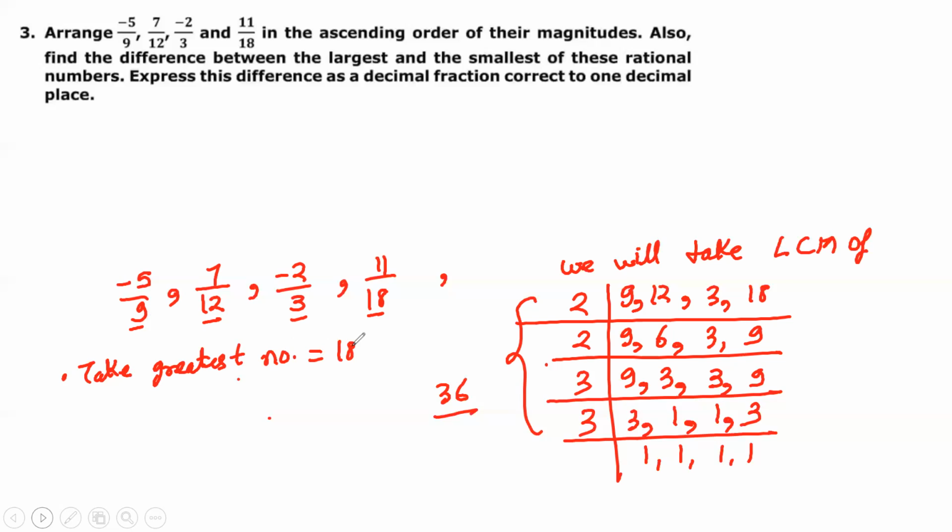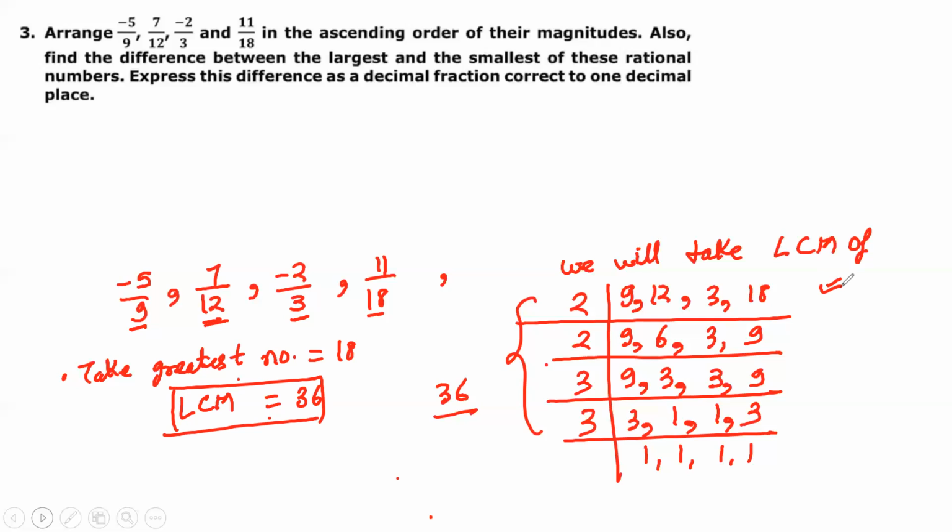Now find its multiples. 18 is not the LCM because 18 is not divisible by 12. So we take the second multiple of 18, that is 36. 36 is divisible by everyone: by 3 it is 12, by 12 it is 3, by 9 it is 4. So the LCM is 36.